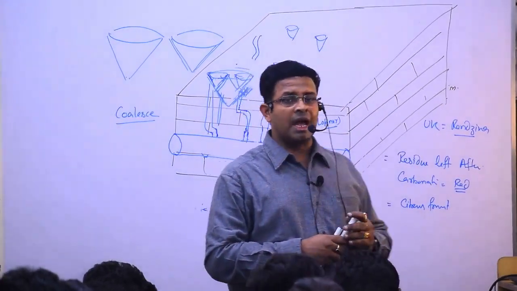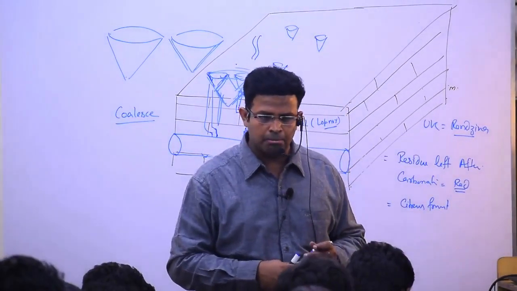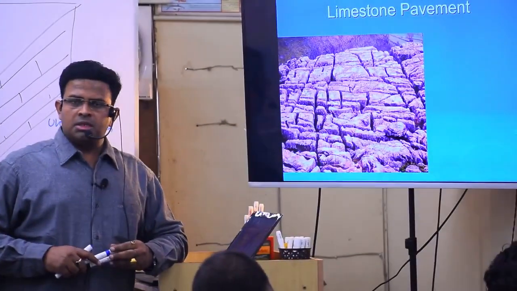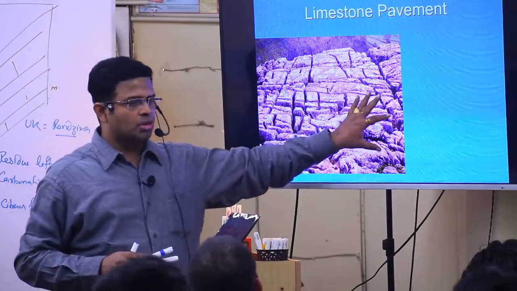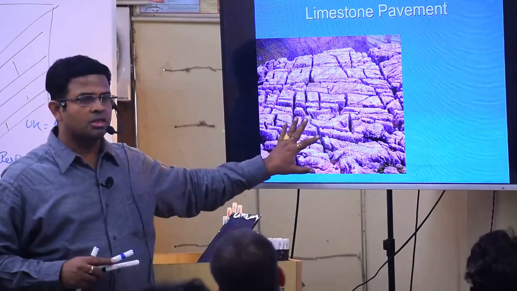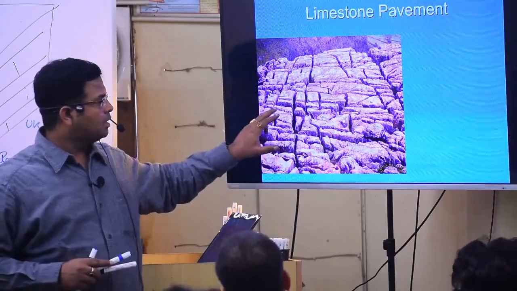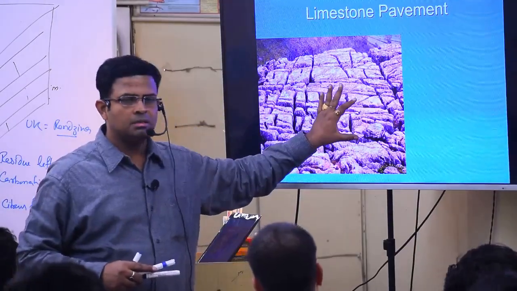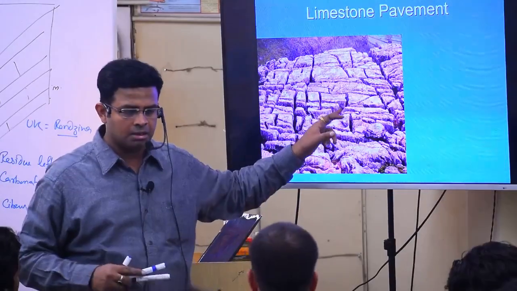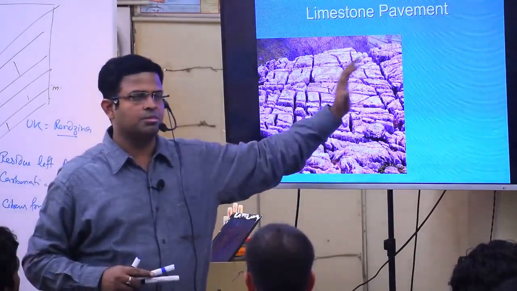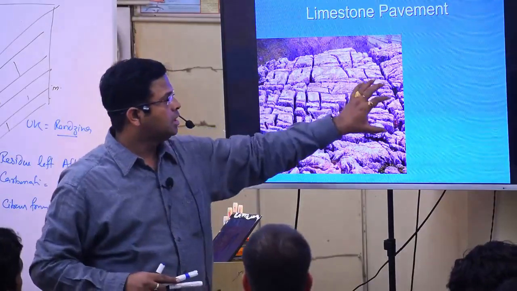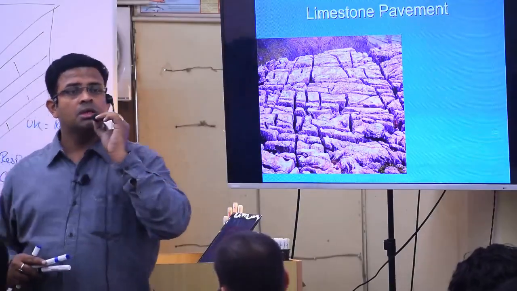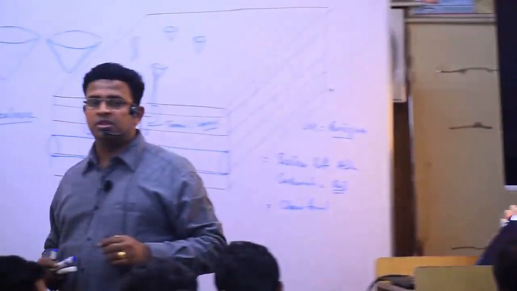Next one, I said, was the crack. And what is a crack called? Limestone pavement or Grikes. In this region, limestone is comparatively less, but granitic rock is very high. After dissolving, the limestone has moved away and leaves behind a crack-like structure. It is known as limestone pavement or Grike, G-R-I-K-E.